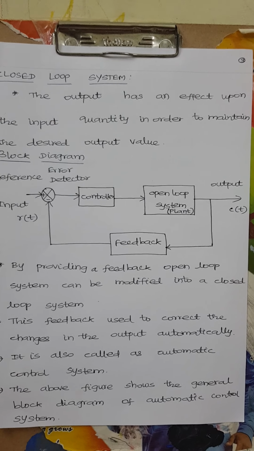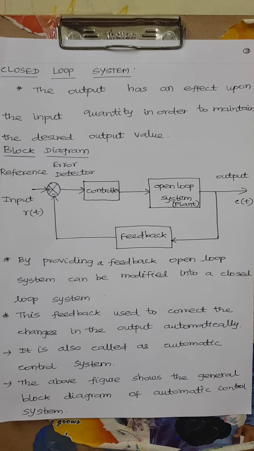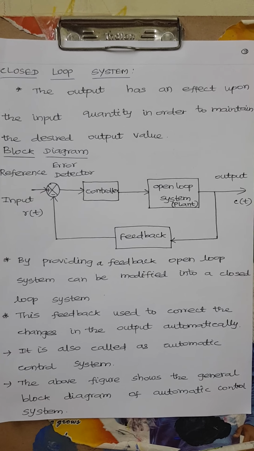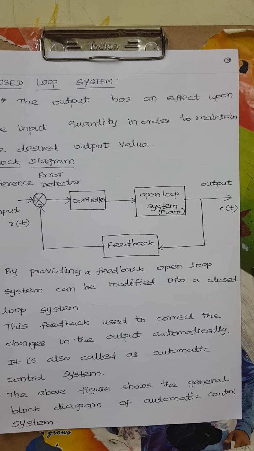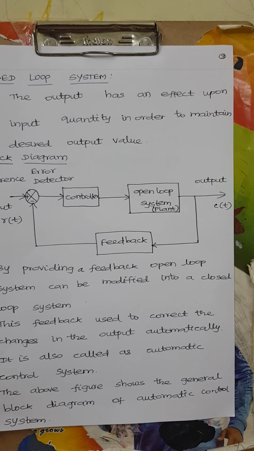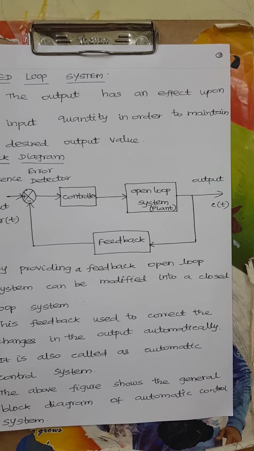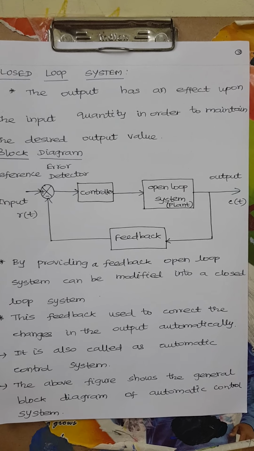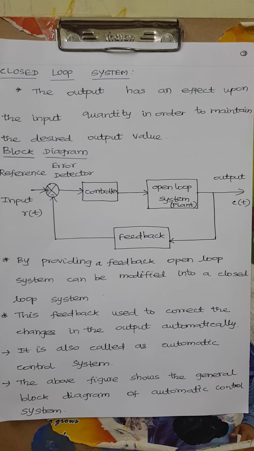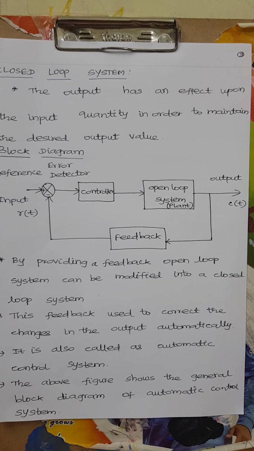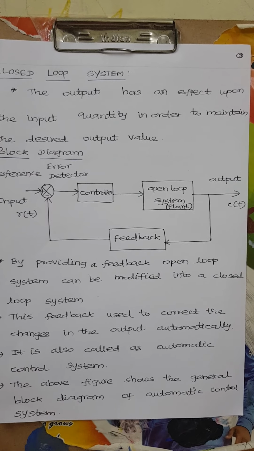So look at the figure. Here the components of the closed loop system are: first the error detector, then controller, open loop system (the plant), then output, then feedback signal. Just compare this with the open loop system. The only difference between the two is feedback, because in open loop system we apply the input and get the output.